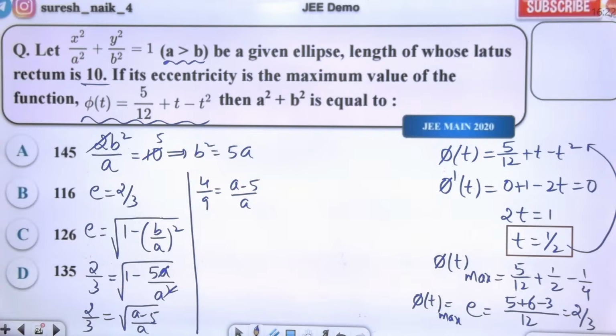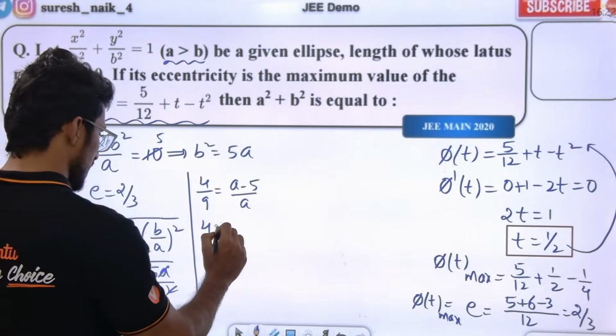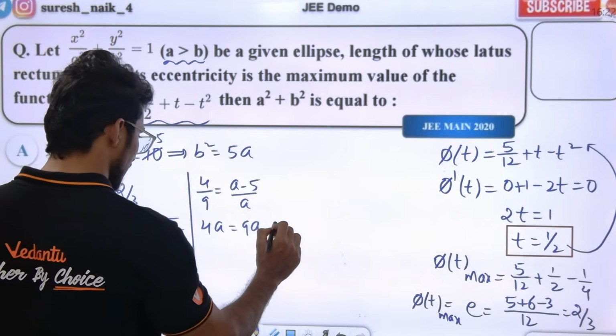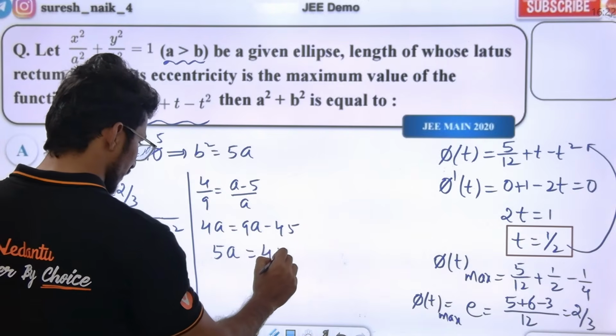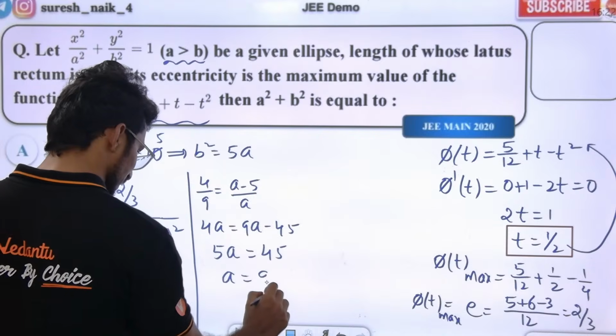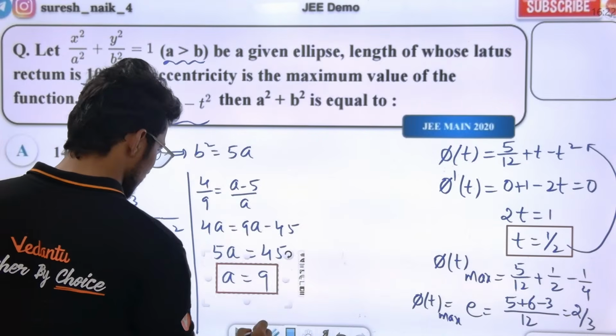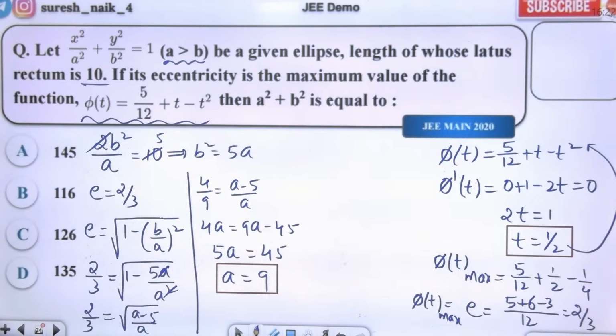Very good sir. Solving this, we get 4a is equal to 9a minus 45. 5a is equal to 45. The value of a is 9. Once the value of a is 9, the value of b will automatically come.